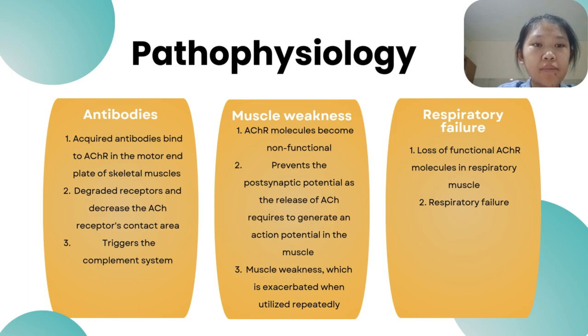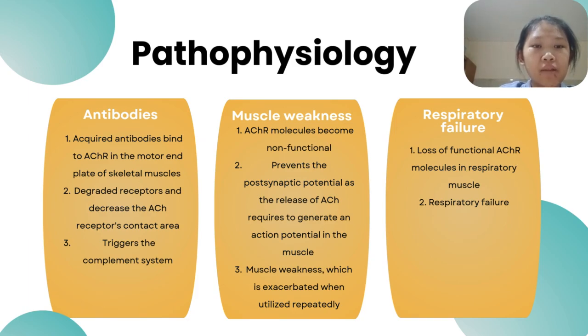The pathophysiology of myasthenic crisis is related to antibodies targeting the neuromuscular junction. The first mechanism is through antibodies. Acquired antibodies bind to postsynaptic acetylcholine receptors in the motor end plate of skeletal muscles, degrading the receptors and decreasing the acetylcholine receptors contact area. This process triggers the complement system.